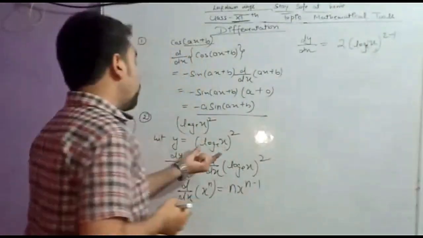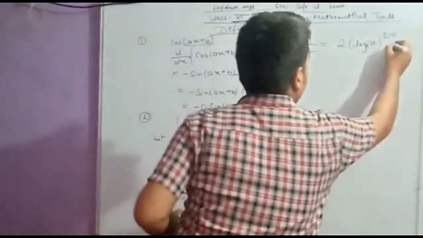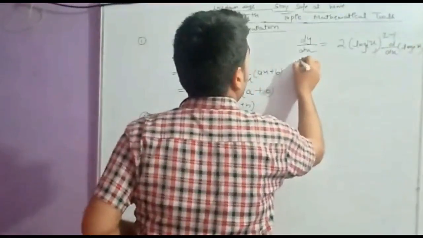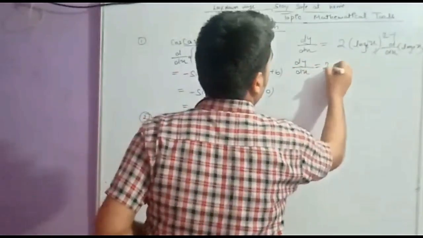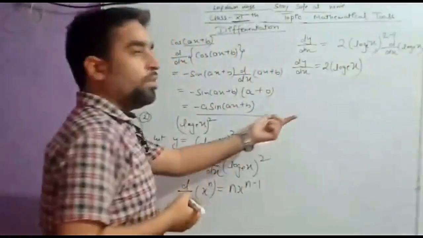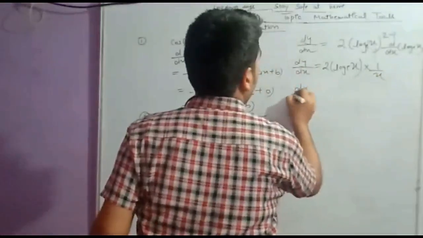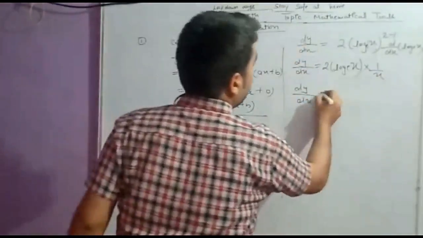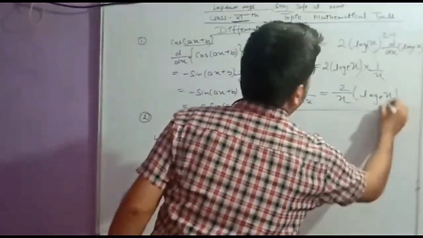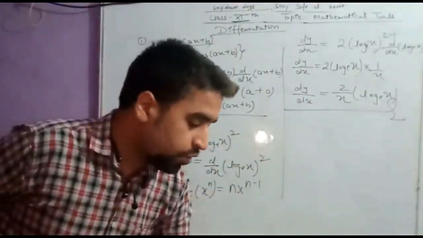Okay, now we have solved it considering it as x, but this is a function of x. So again, one thing will be multiplied, and that will be the differentiation of log x. So dy upon dx will be 2 log x, power 2 minus 1 will remain 1 only, and d upon dx of log x will be 1 upon x. So if we write it on the front, dy upon dx is equal to 2 upon x log x. This is going to be the answer. I hope you understood this. Okay, now we will solve further questions.